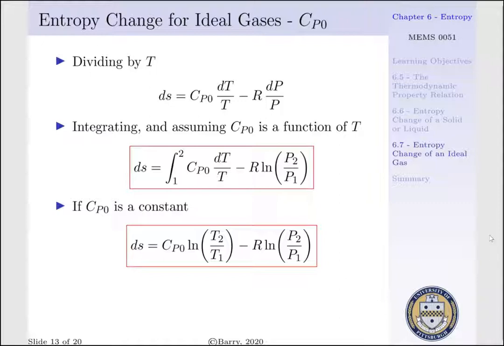If we integrate and assume Cp⁰ is a function of T, we'd have Δs equal to the integral from state 1 to state 2 of Cp⁰ per T dT minus R times the natural log of P2 per P1. And thus we'd have to divide Cp⁰ by T and then integrate it with respect to T. Now, if Cp⁰ is a constant, this expression becomes Δs is equal to Cp⁰ times the natural log of T2 per T1 minus R times the natural log of P2 per P1. And this expression is useful if we have our temperatures and pressures at our initial and final states.